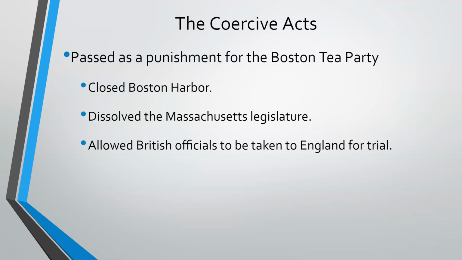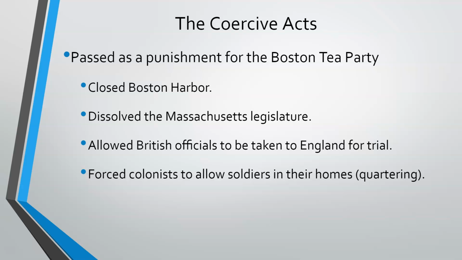Now imagine how that trial is going to end. You're going to get a slap on the wrist. They might fine you some money, and that's about it. So this is upsetting to the colonists because it's allowing British soldiers to get away with crimes maybe as heinous as rape or murder. And then there is the Quartering Act.